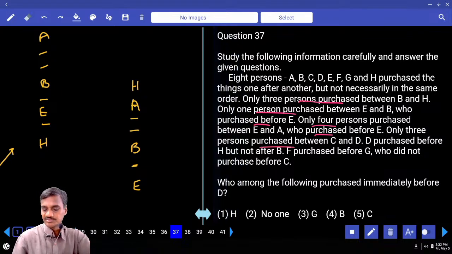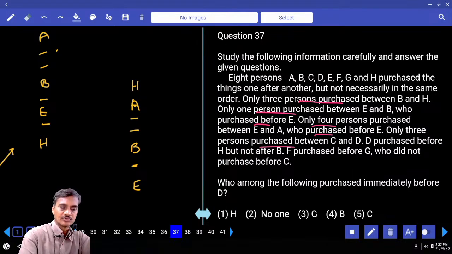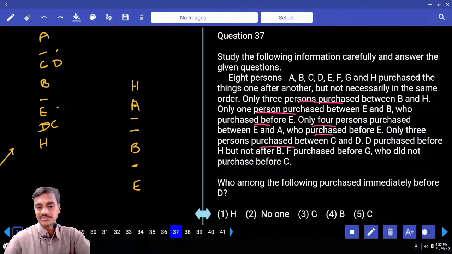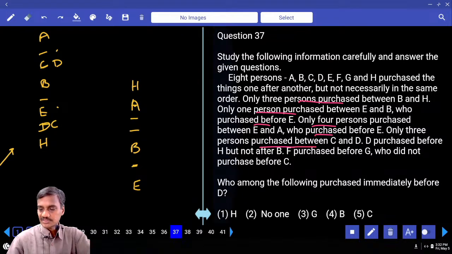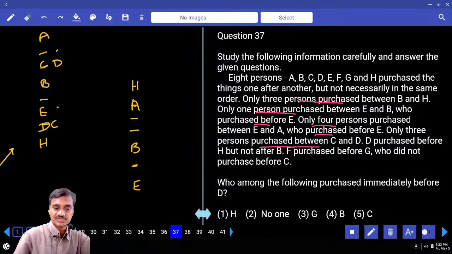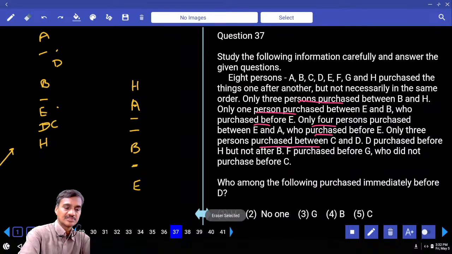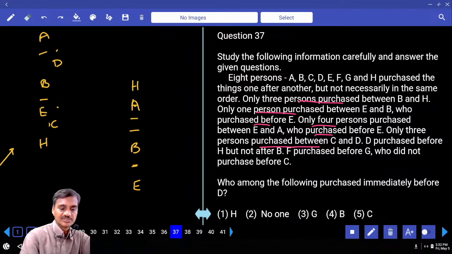And 3 persons between C and D. Now in between C and D there must be exactly 3. If C is here, 1, 2, 3, D cannot be here. If C is here, D is here, because in between D and C there must be exactly 3. D purchased before H, but not after B. And D purchased before H, but not after whom? After B. So C must be here.